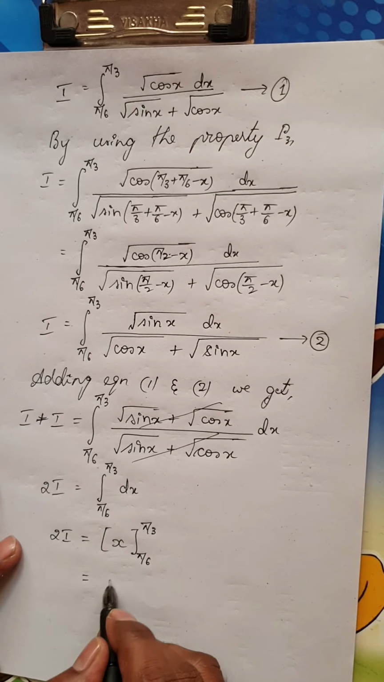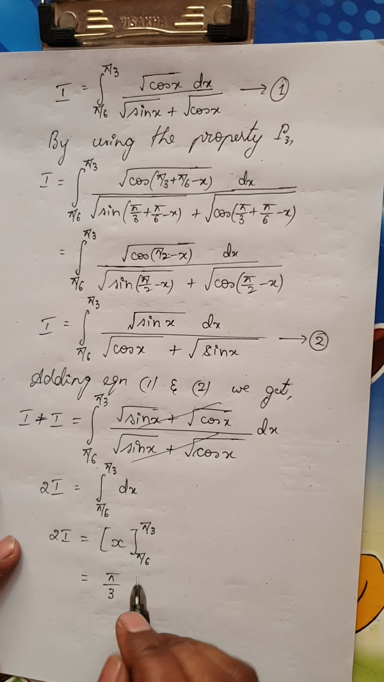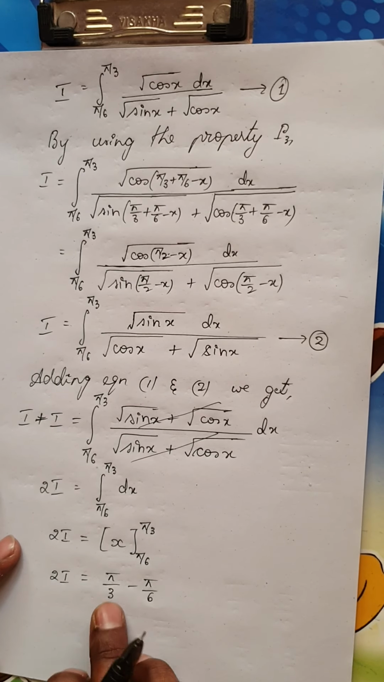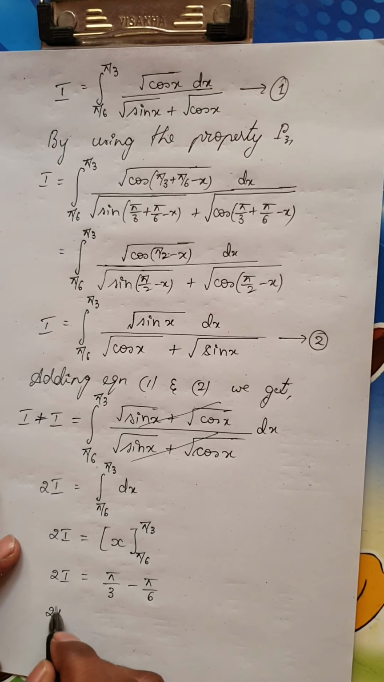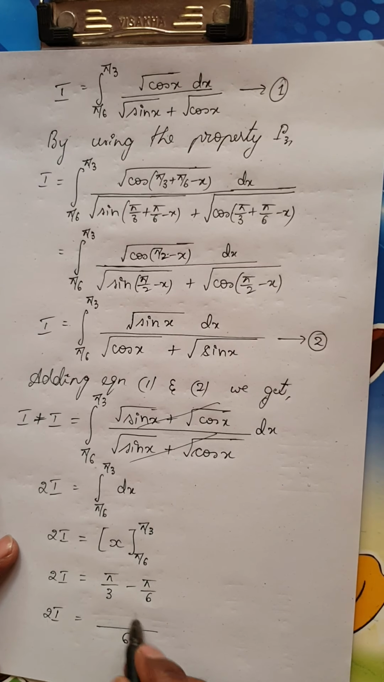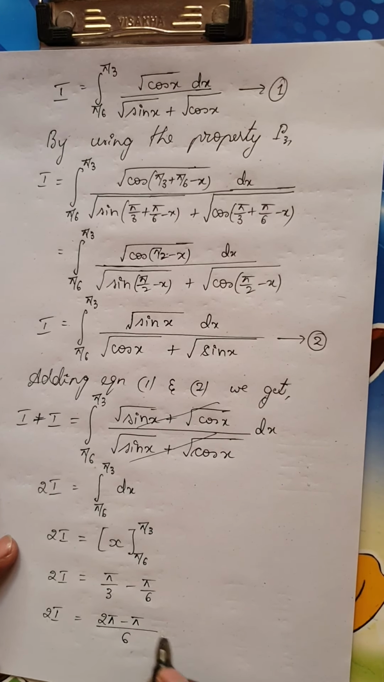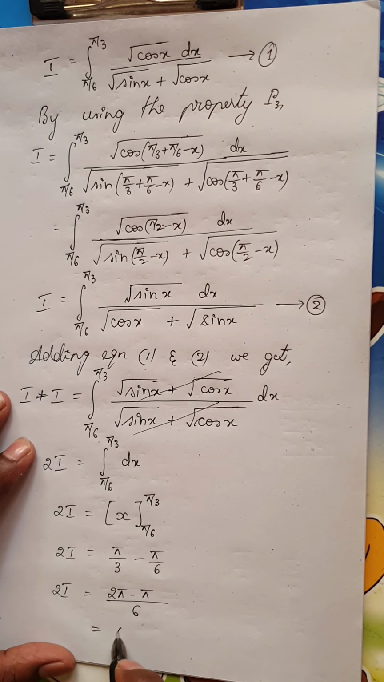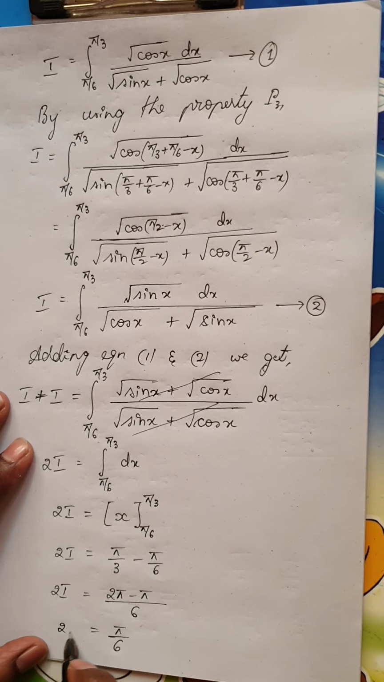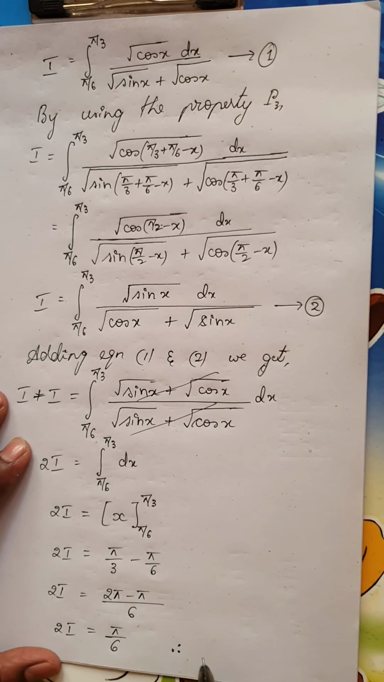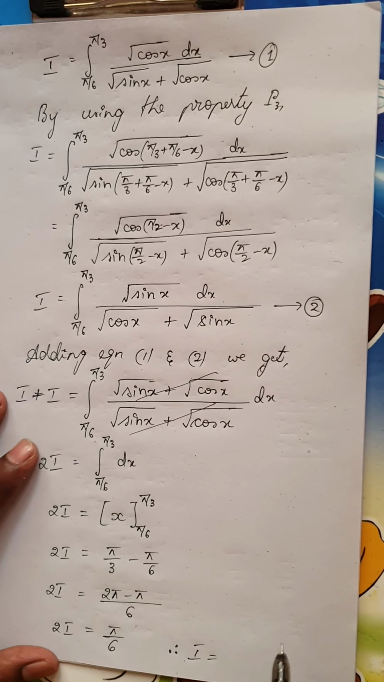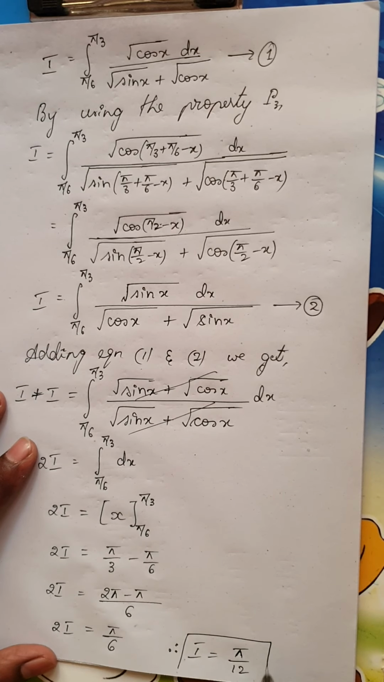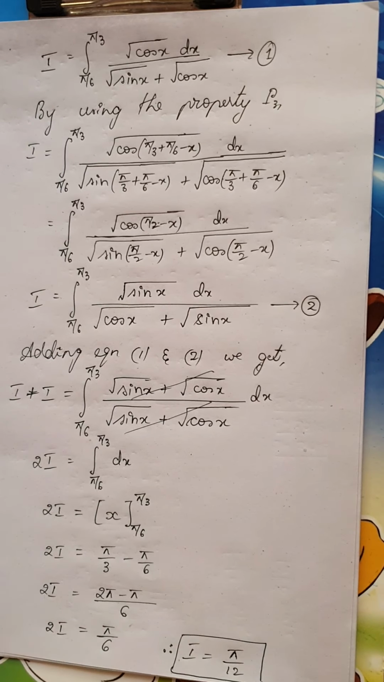Now apply the limits. So 2I is nothing but pi by 3 minus pi by 6. If you take the LCM, it is 2 pi minus pi, all over 6. What is 2 pi minus pi? You will get pi by 6. So 2I is nothing but pi by 6. Therefore I would be pi by 6 divided by 2, that is pi divided by 12, and that is the answer for the given integral.